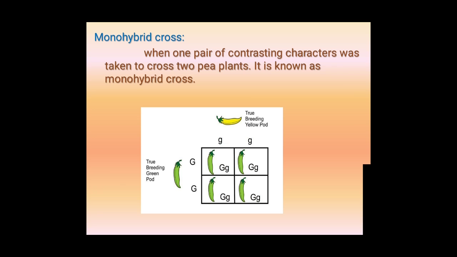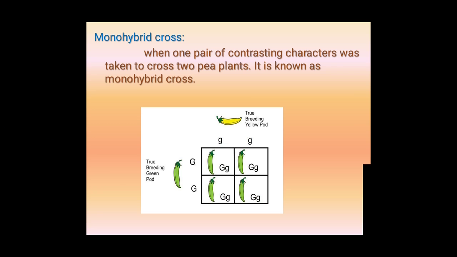The crossing between two parents which differ in only a single contrasting character, that we call a monohybrid cross.